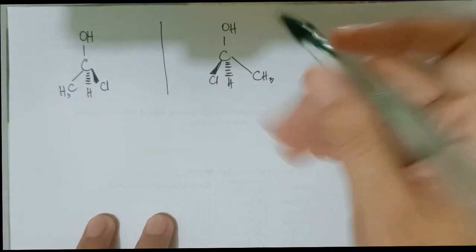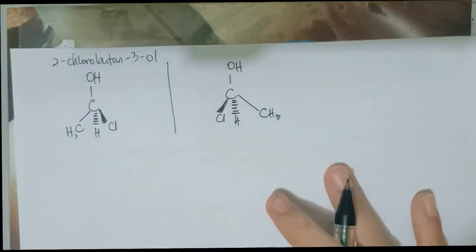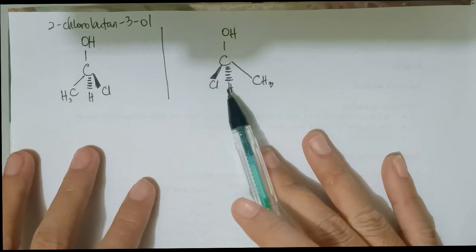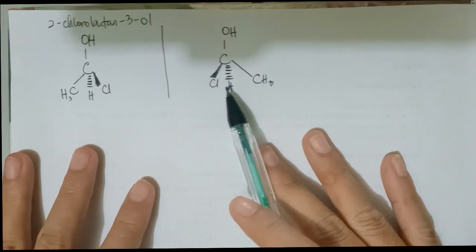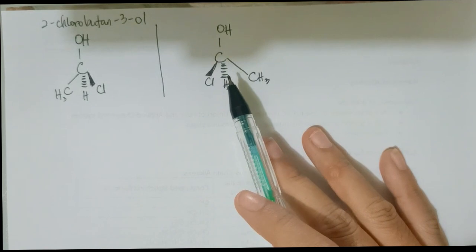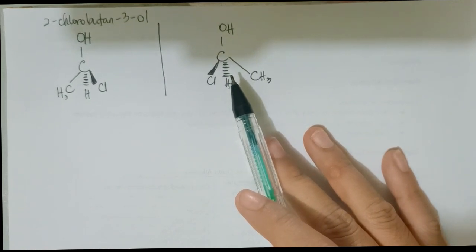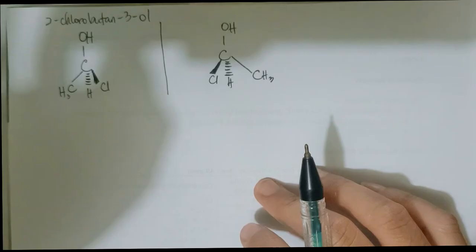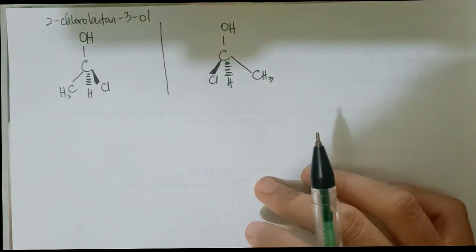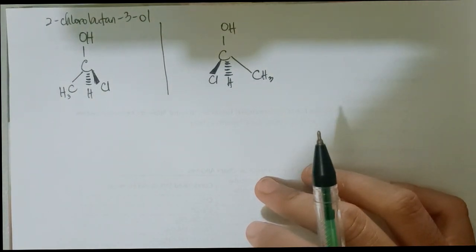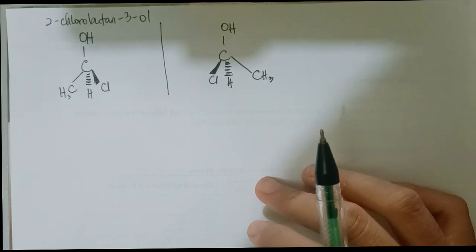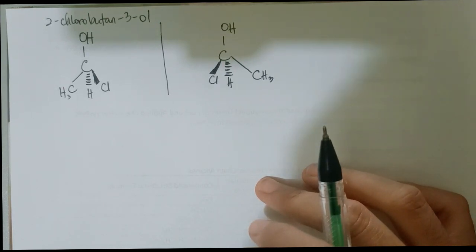2-chlorobutanol. So let's get the configuration. The configurations are the RS configurations, or the RS system. In knowing the RS configuration, we have to number the elements present in these molecules by their atomic number.